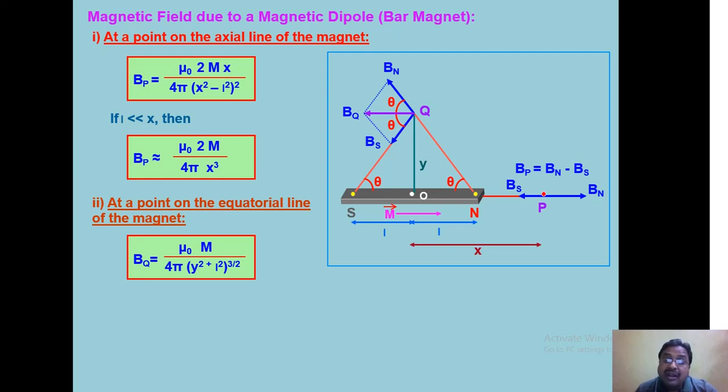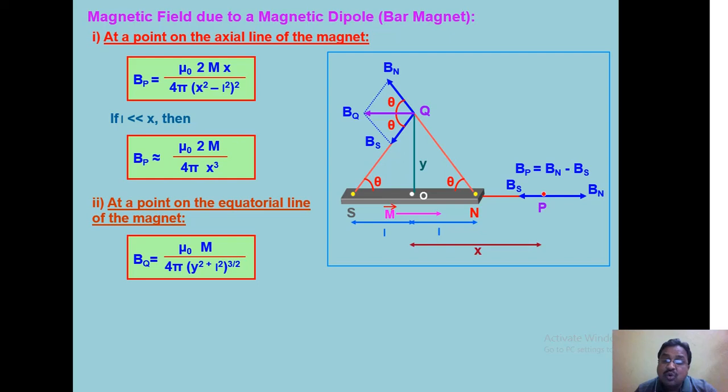So, magnetic field due to the north pole for the equatorial point, that is Bn. Similarly, the unit north pole placed at Q will be attracted towards S, giving field strength Bs due to the south pole. You see how Bn and Bs are aligned at an angle theta with a line parallel to the axial line.